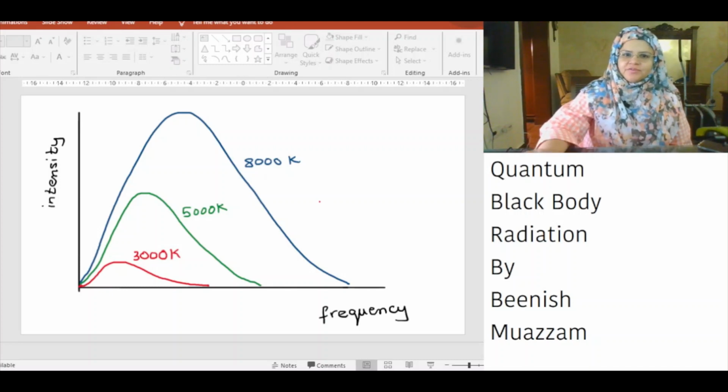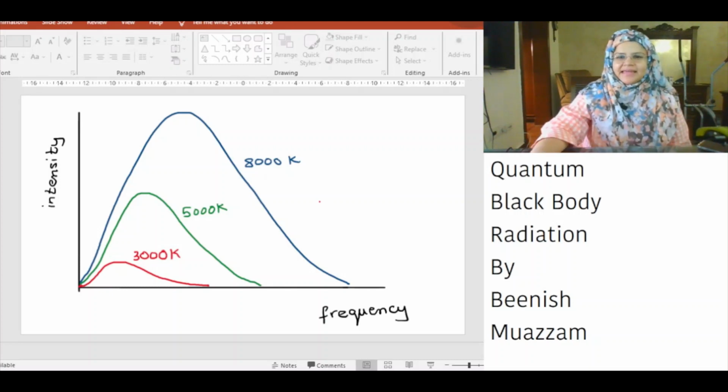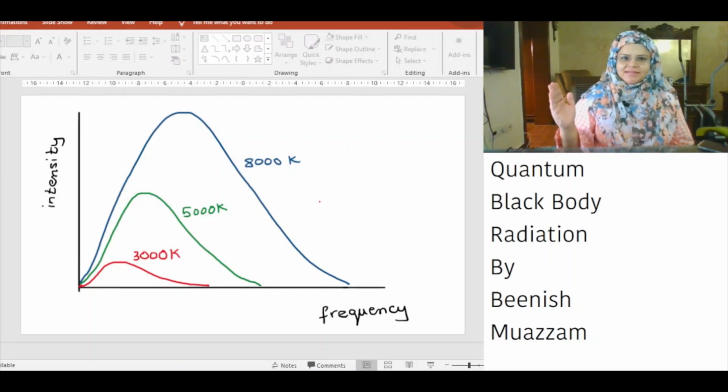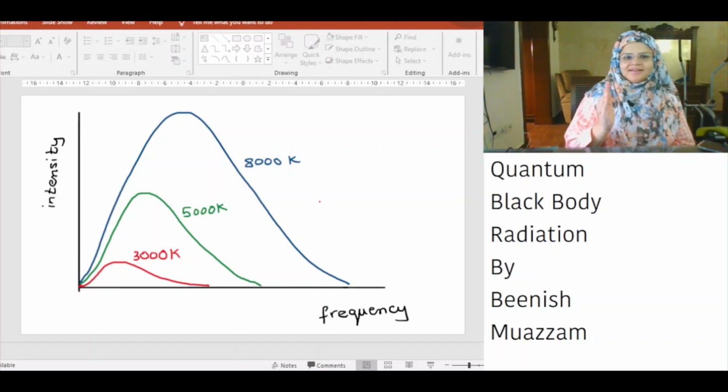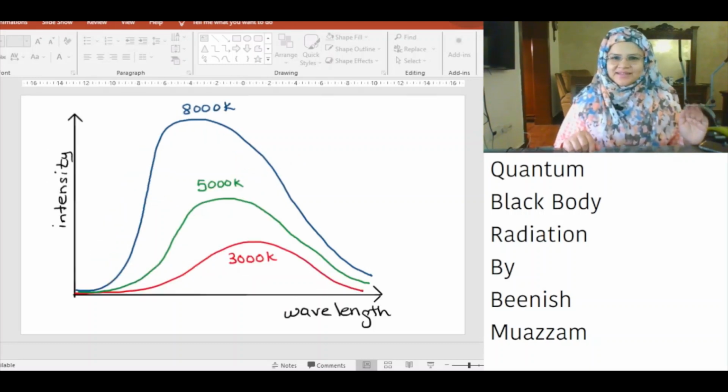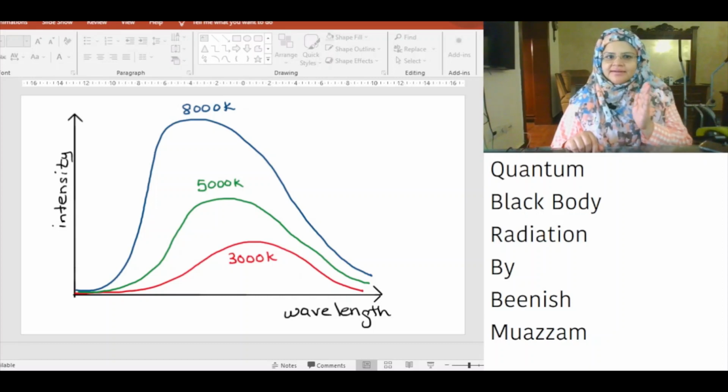Intensity is proportional to T to the power 4, where T is the temperature. At low frequency, the graph behaves like Rayleigh-Jeans law, and at high frequency, the intensity approaches zero. As the temperature increases, the maximum intensity occurs at a higher frequency. In the intensity wavelength graph, as the temperature increases, maximum intensity is achieved at a lower wavelength since frequency and wavelength are inversely proportional.